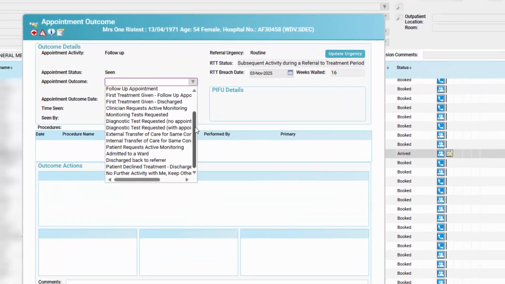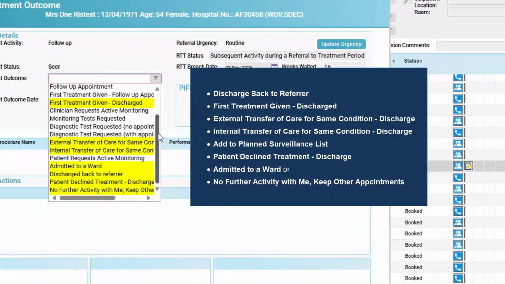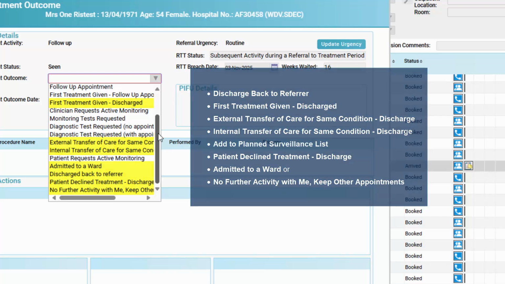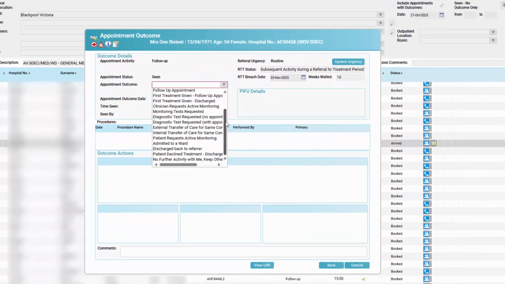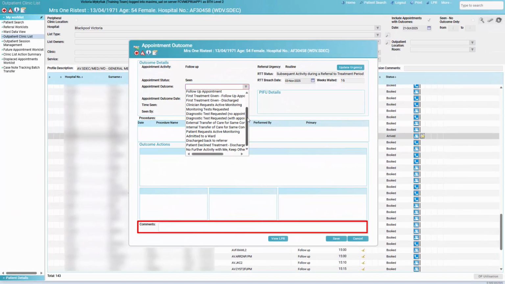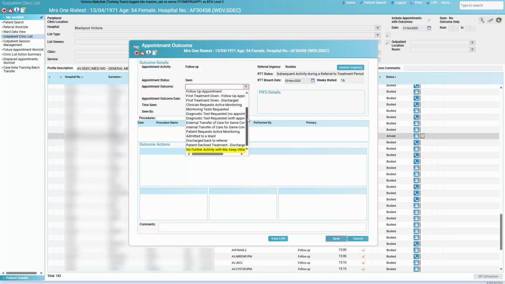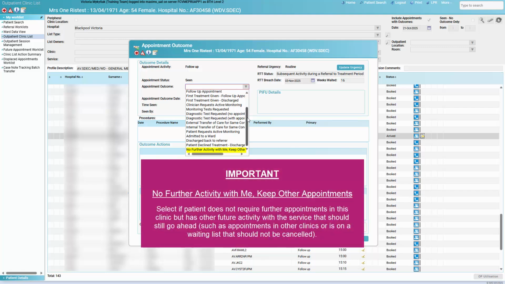When selecting one of the following outcomes, record any additional information into the Comments field and click Save. Please note, No Further Activity with Me, Keep Other Appointments should be selected if the patient does not require further appointments in this clinic, but has other future activity with the service that should still go ahead, such as appointments in other clinics or is on a waiting list that should not be cancelled.